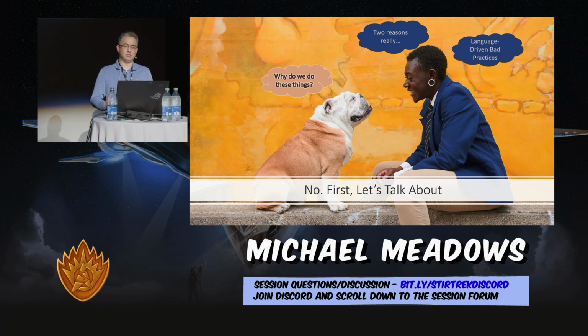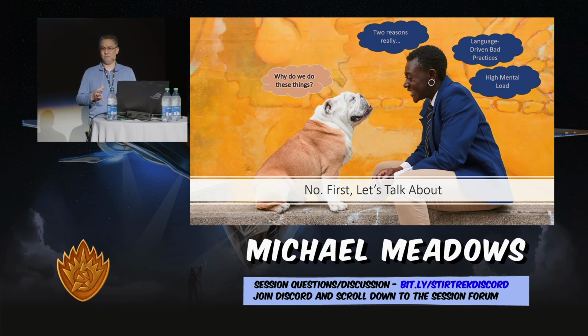Sometimes they're good, sometimes they're bad. I'm really going to focus on 3 of the bad ones. And then the second is high mental load. What I mean by this is if we thought about it enough, we would realize that we're doing this wrong. But thinking about it enough isn't really something that we want to do. These 3 things that I'm going to talk about here are kind of icky, and we don't really want to spend a lot of time thinking about them. So we just kind of let it slide.